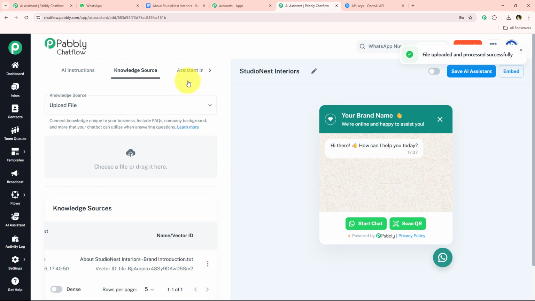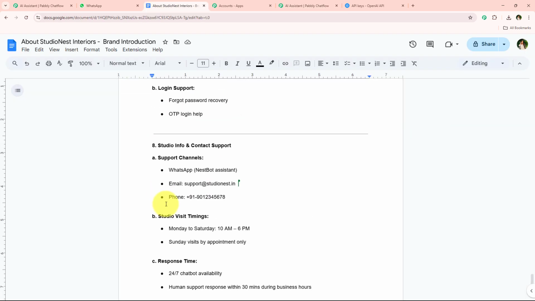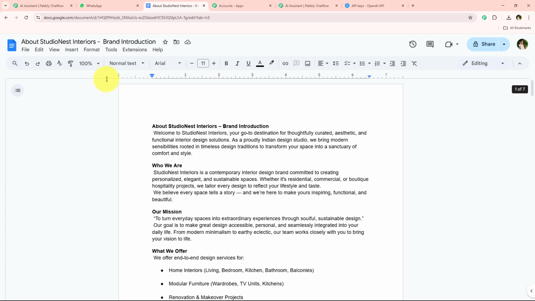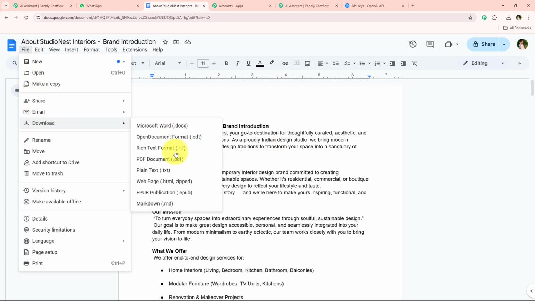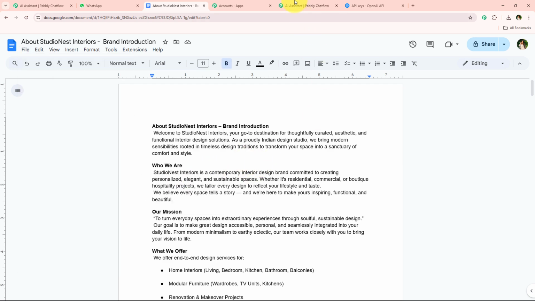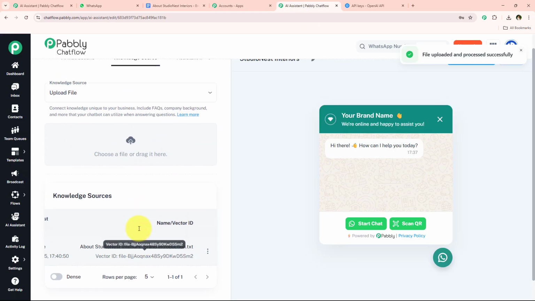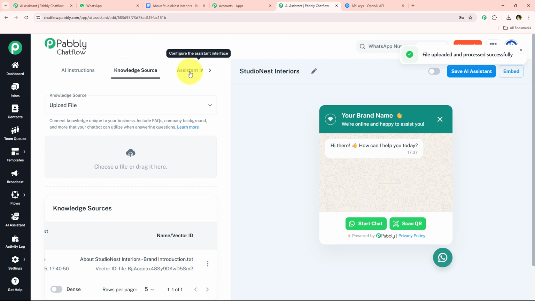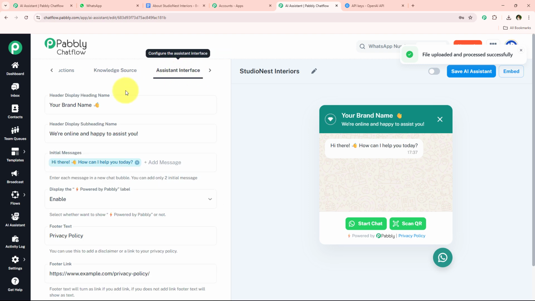So you must be wondering from where you're just going to get this TXT format file. So you simply have to add your knowledge base into a Google Doc, go towards this file, download, and from here you can download the file in TXT, which is plain text format, and simply add that right over here. Alright, so now we're just going to move on towards the next step, which is assistance interface.